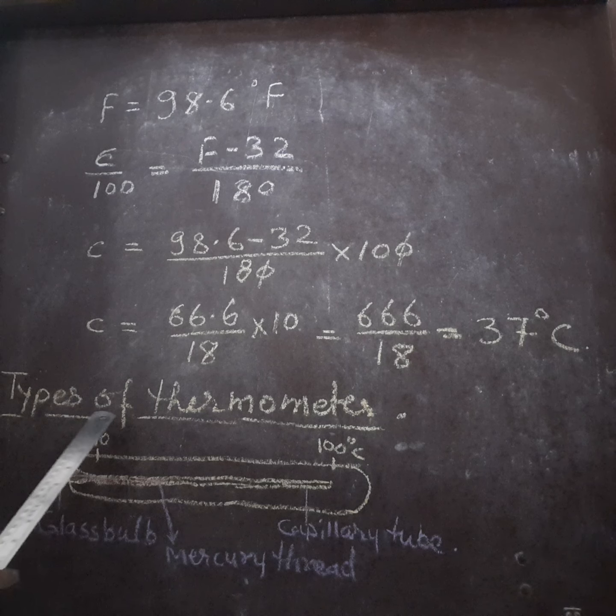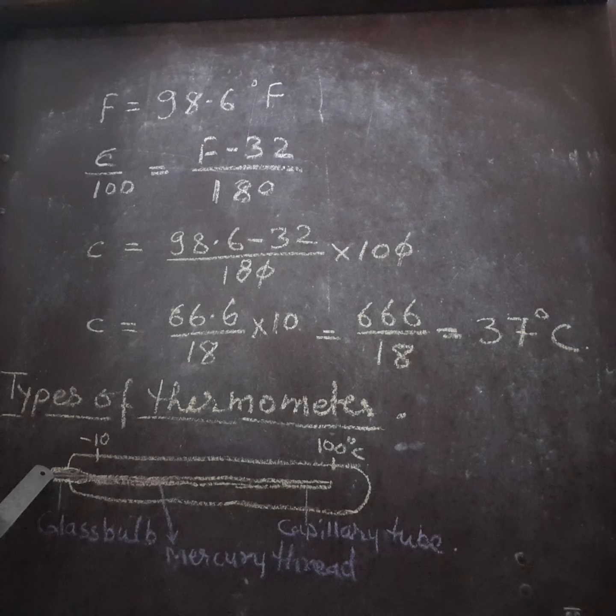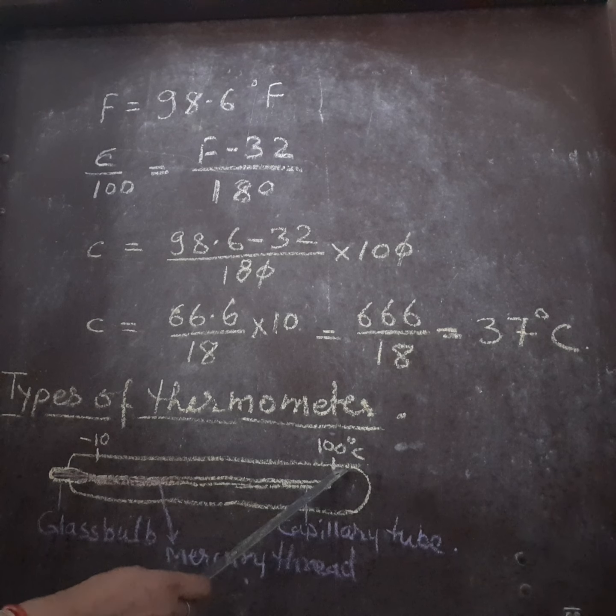So I have drawn the figure of the laboratory thermometer. You can see in the laboratory thermometer there is a bulb-like structure, a glass bulb, and one fine capillary running through the thermometer, a tube-like structure. So it is a capillary tube. In this tube, the mercury that is filled in the bulb rises with rise in temperature and moves upwards, and this thermometer is marked from -10 degrees Celsius to 100 degrees Celsius.